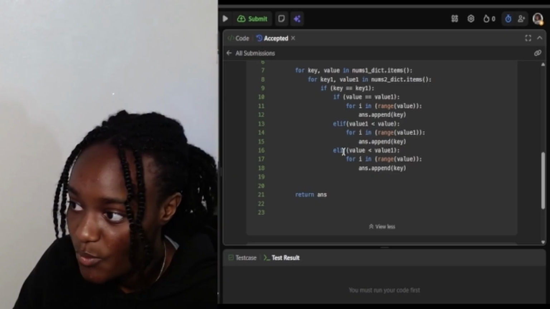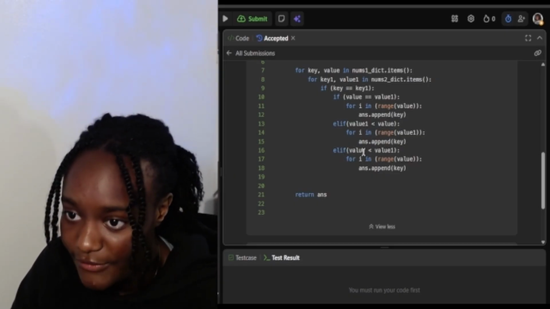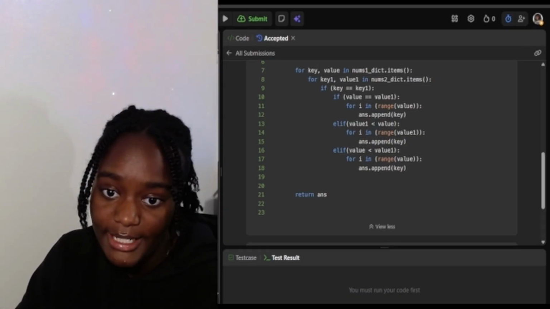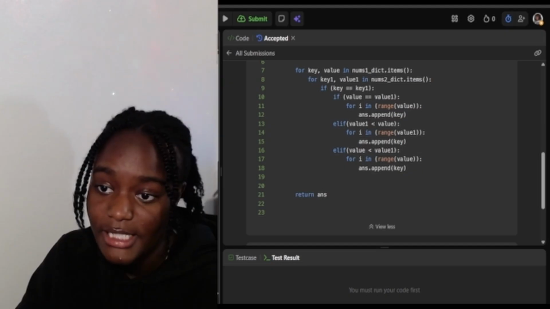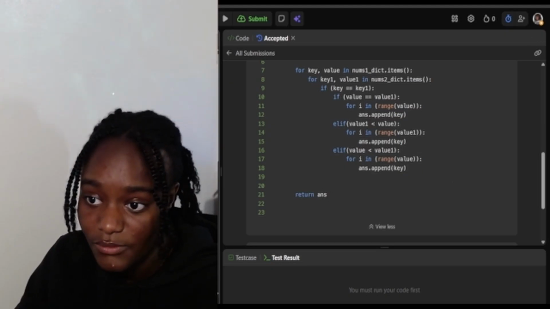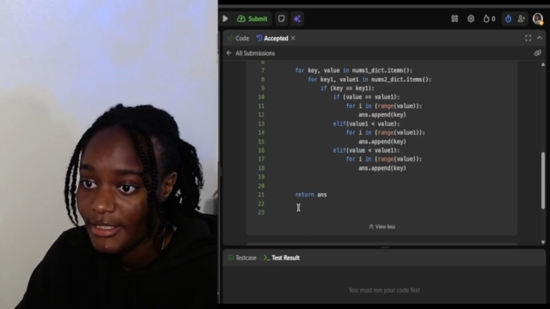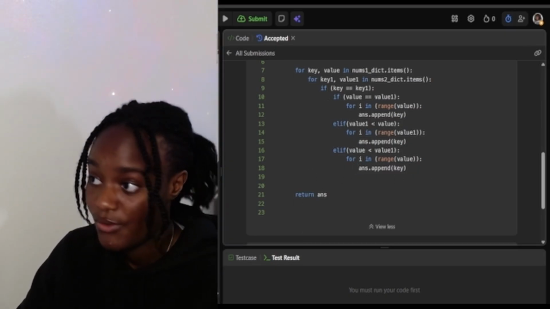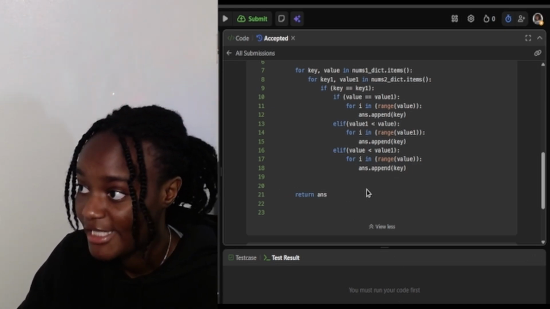And then the next one would be elif this value is the other way around. Let's say in this array this was nums2 and this was nums1, if this one is less than value1, then do it the other way around and then append the key. And then at the end, we are appending all these numbers. It doesn't care about the order of it. So what's going to happen is you're just going to return that answer.